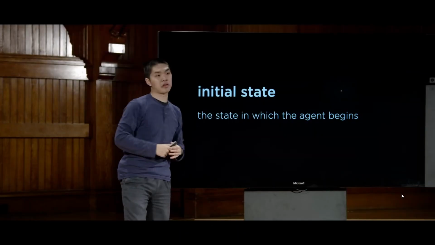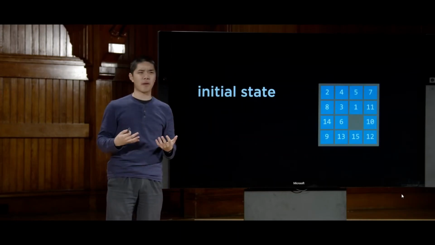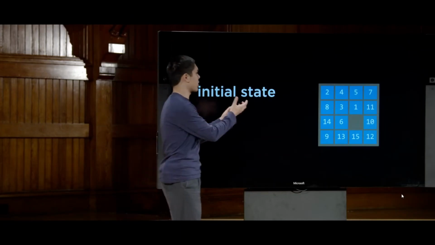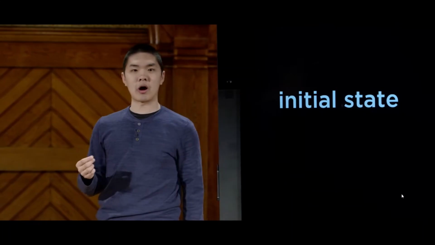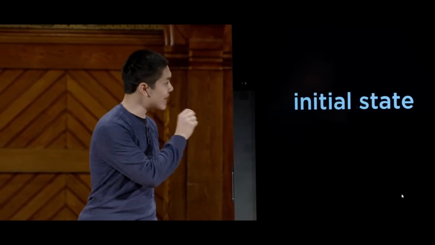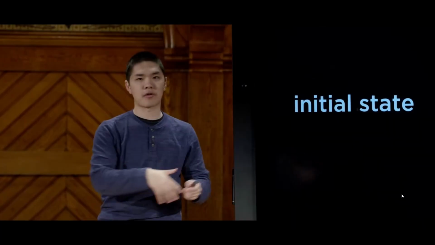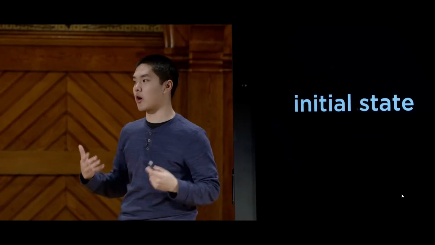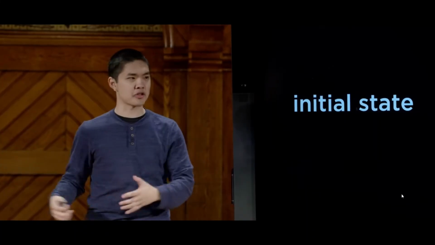The initial state is just the state where the agent begins. So there's one such state where we're going to start from. And this is going to be the starting point for our search algorithm, so to speak. We're going to begin with this initial state and then start to reason about it, to think about what actions might we apply to that initial state in order to figure out how to get from the beginning to the end, from the initial position to whatever our goal happens to be. Like, how do we make our way from that initial position to the goal?